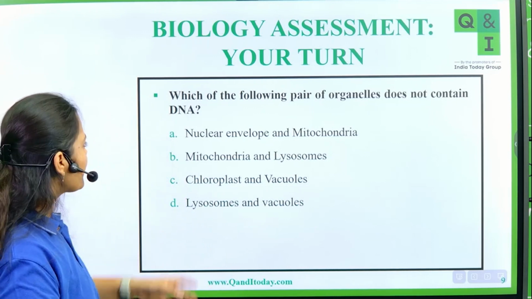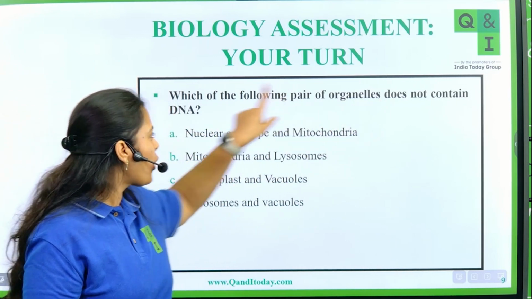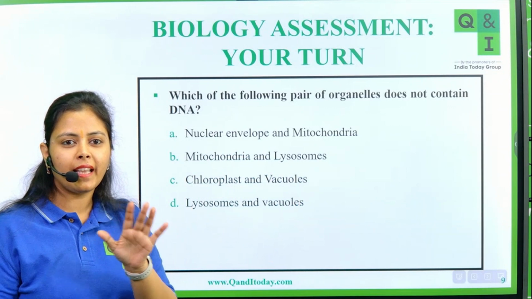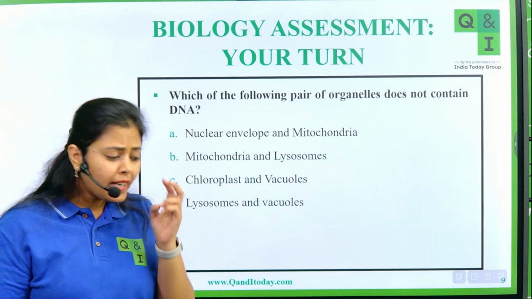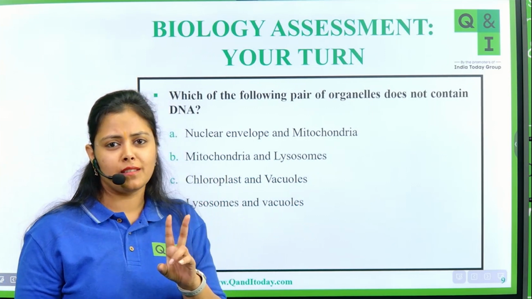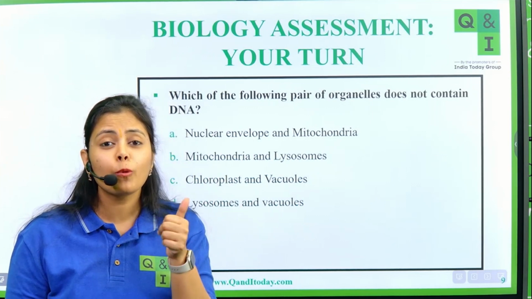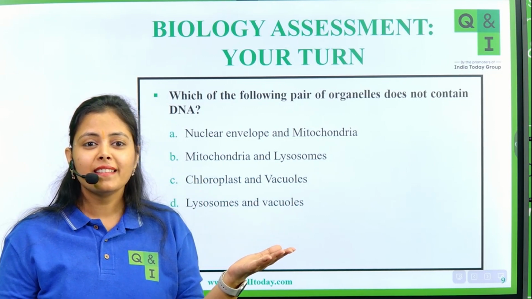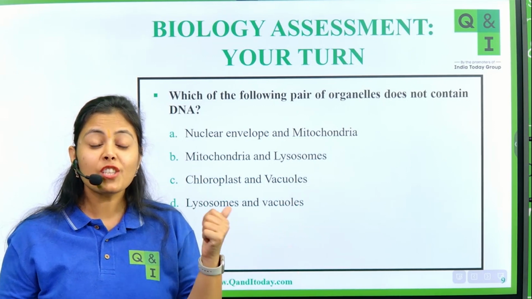The question is, which of the following pair of organelles does not contain DNA? You have given the answer vacuoles. Obviously, vacuoles do not contain DNA. But chloroplasts contain DNA. I had told you only two cell organelles had their own DNA: chloroplast and which other cell organelle?